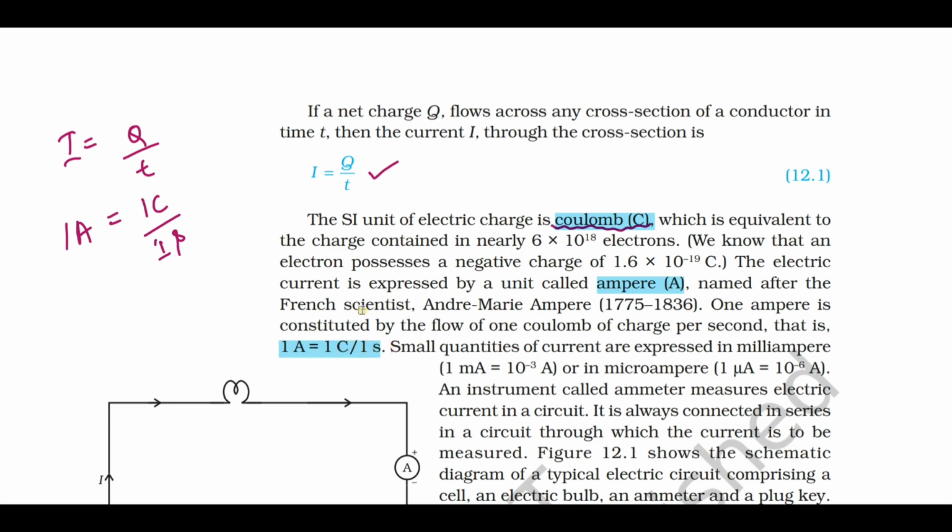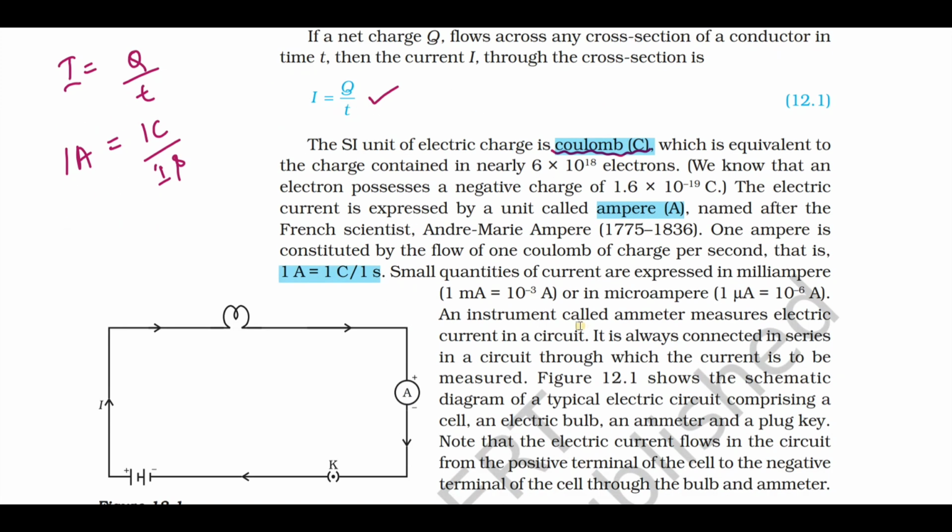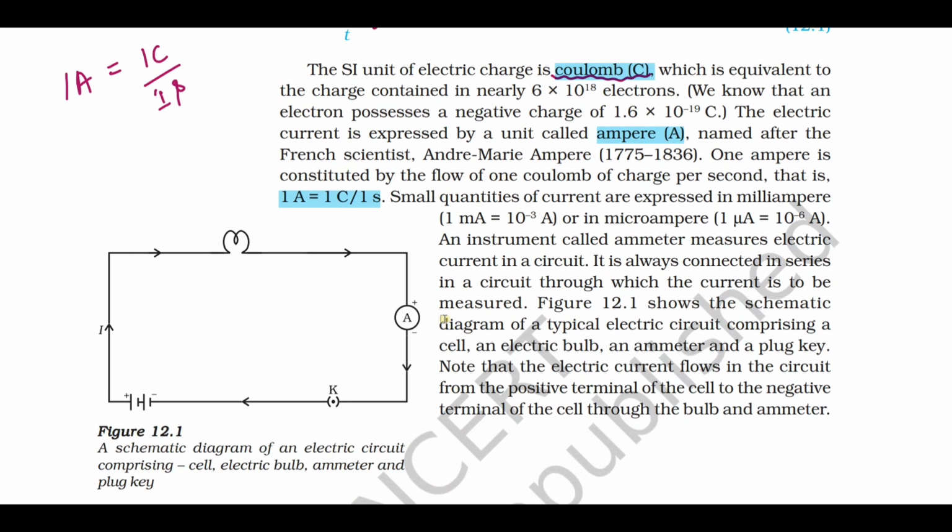Then, to measure the electric current in a circuit, we use an instrument called an ammeter. Definition of ammeter. How is an ammeter connected? An ammeter is always connected in series.